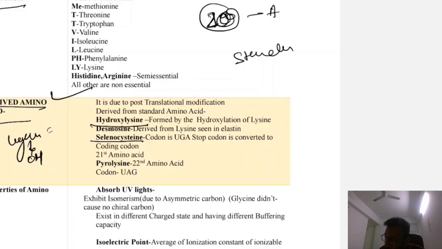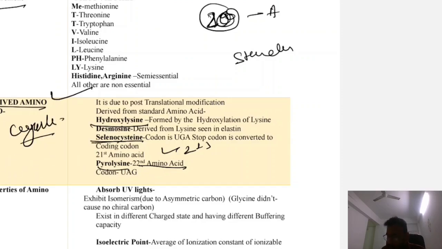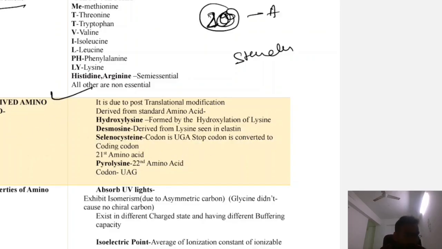Okay, selenocysteine. So it is a 21st amino acid. 22nd amino acid is pyrrolysine. So are you getting my point? If you modify the cysteine, so it is selenocysteine. If you add the selenium compound, so codon UGA, stop codon is converted to the coding codon. Okay, pyrrolysine. Okay, so these are derived amino acid. Okay, what is derived amino acid? Derived amino acid are those amino acid which are derived from the standard amino acid. Like lysine is a standard amino acid. So if you add hydroxy compound, so it is a derived amino acid.